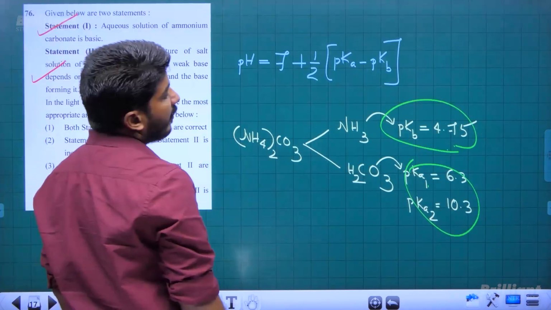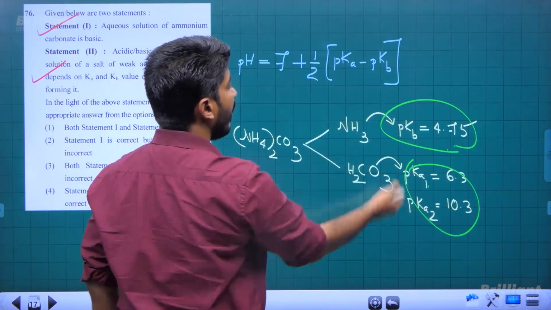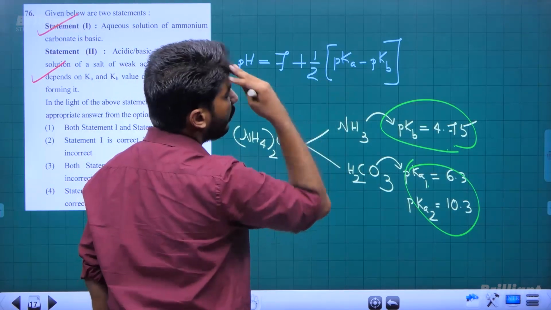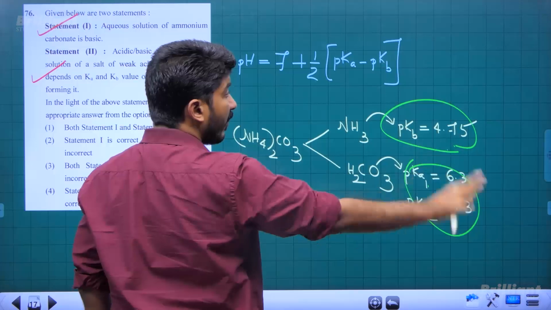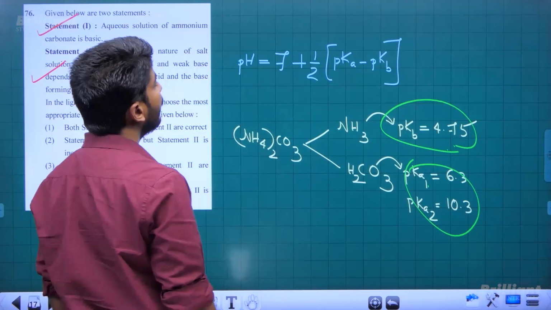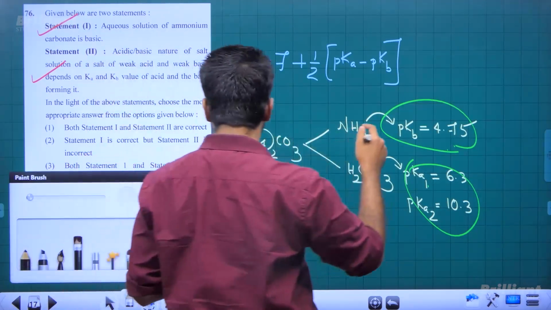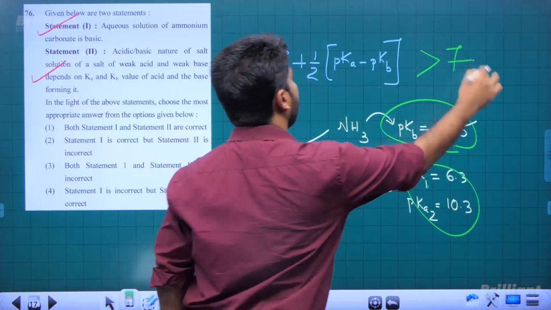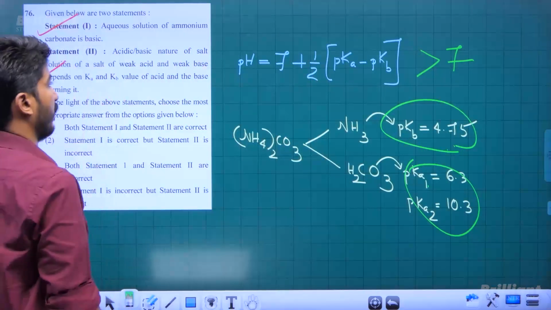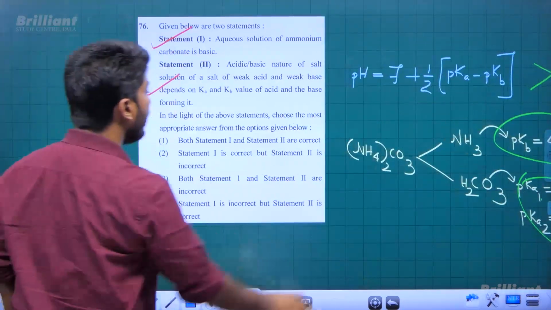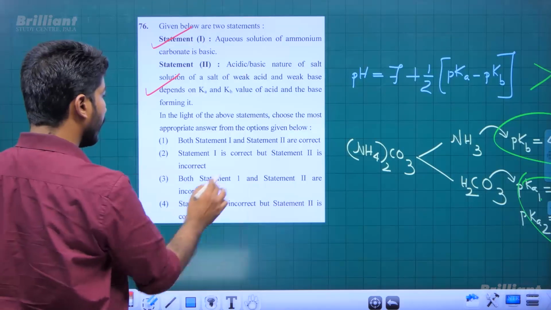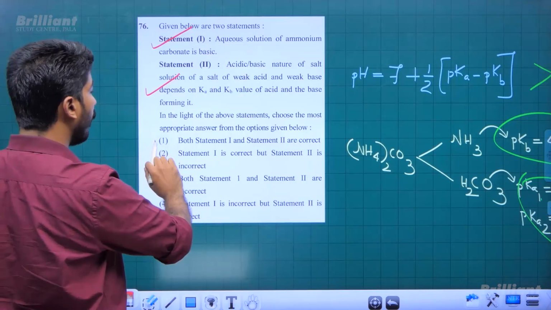So clearly the difference between pKa and pKb in this case is going to be greater than 0, right? pKa is higher than pKb. So definitely the final pH of the solution will be greater than 7. It is going to be a basic solution. So both statements are correct, and we can pick option 1 here.